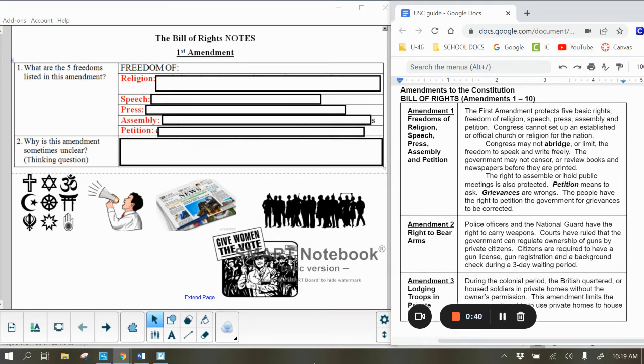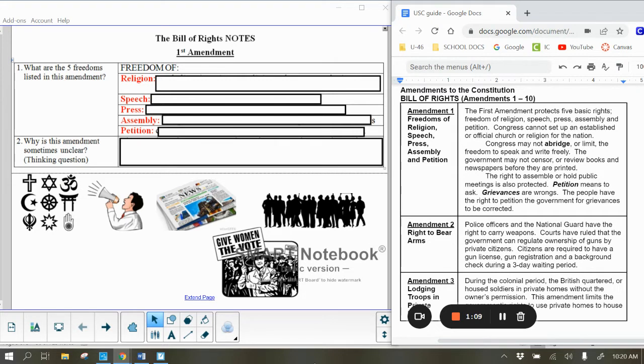Hello, students. We are going to continue in our U.S. Constitution unit with the Bill of Rights, the first 10 amendments in the Constitution. We are going to look at Amendment 1, which is freedoms of religion, speech, press, assembly, and petition. We will give a short explanation for each one of those freedoms that are in this first amendment.